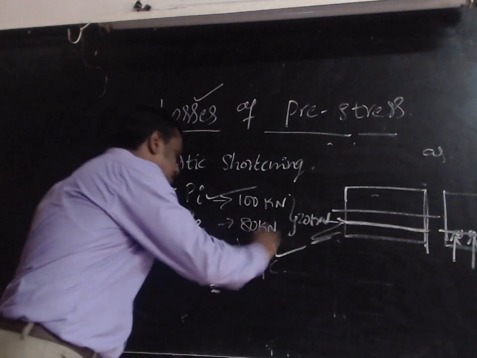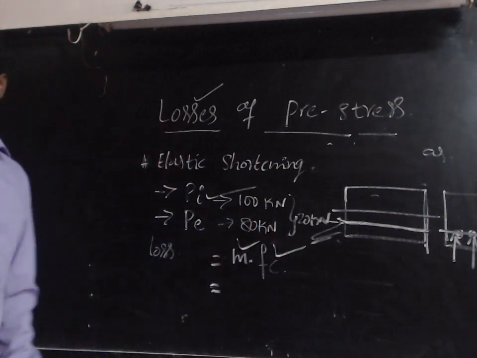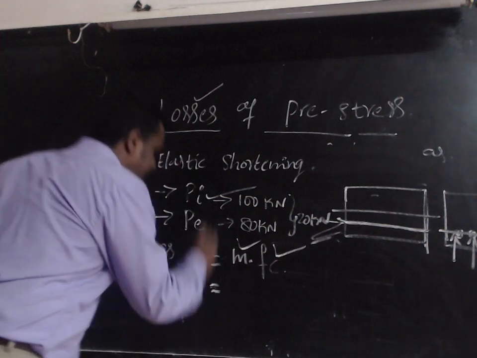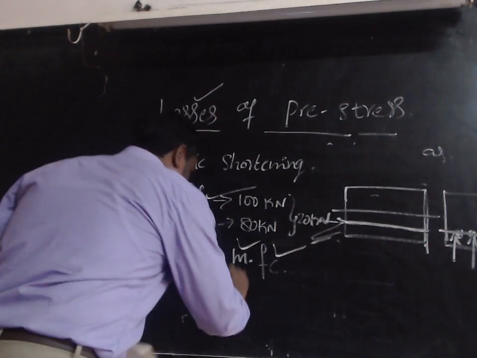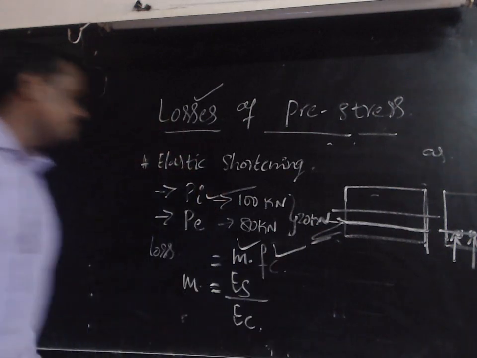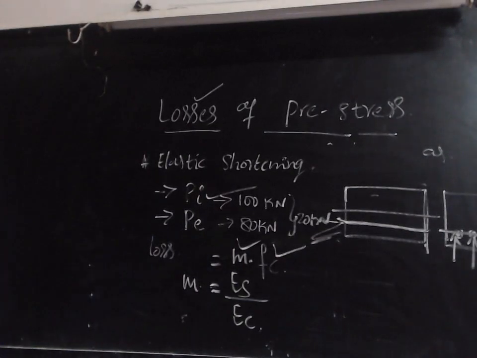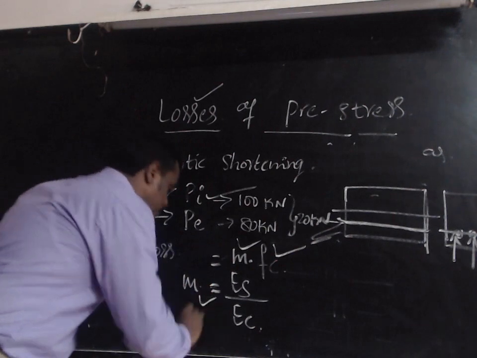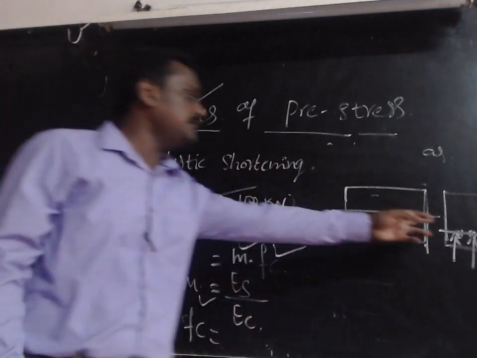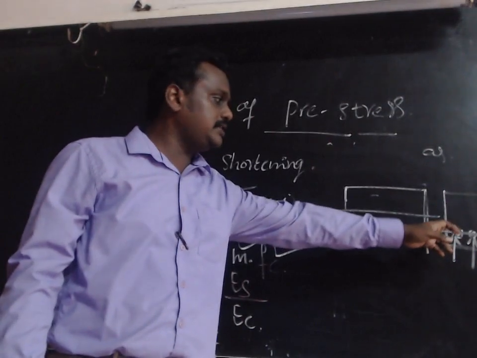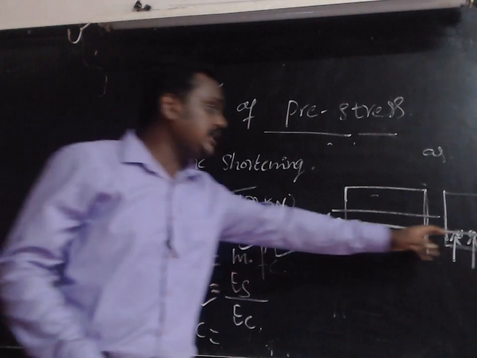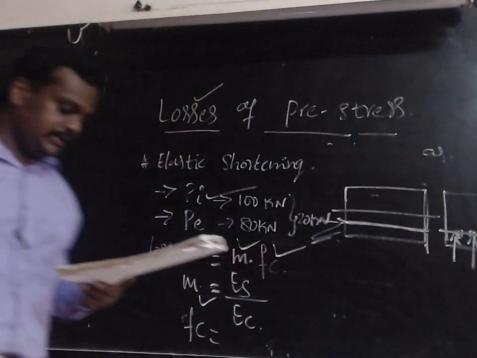And m means modular ratio. What is the meaning of modular ratio? The modular ratio is the ratio of Young's modulus of the steel to the Young's modulus of the concrete. And fc is the stress in concrete at the level of the steel.